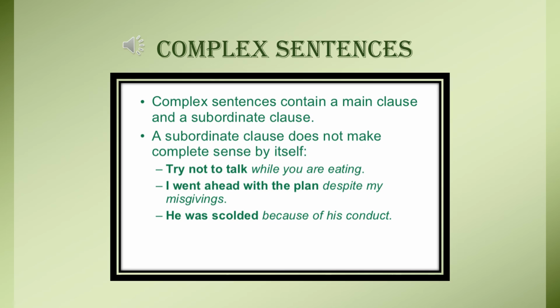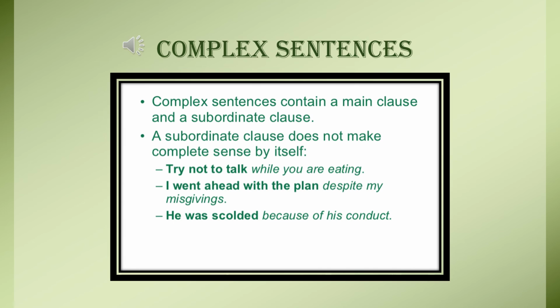Now see the last type of sentence. It is a complex sentence. Now these complex sentences contain a main clause and a subordinate clause. That means one part of the sentence has to be complete and the second part of the sentence depends upon the first part of the sentence.